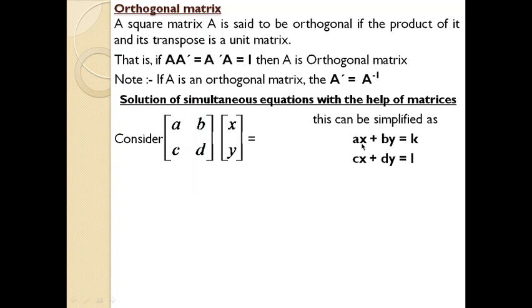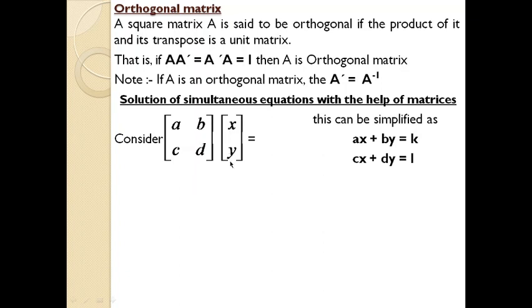If you go through the equation, you can see that Ax plus By equal to K, and here A, B, and K are known values, so x and y will be the unknown. Second case also Cx plus Dy equal to L, here x and y are the unknown, the rest are the known values. So as a whole, the unknown variables in these two equations are x and y. It doesn't mean that there are 2x or 2y or 3x or 3y. You just need to mention the unknown variable. So here x and y.